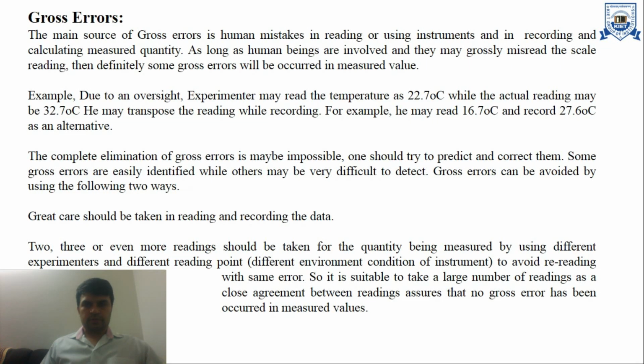Second, two, three or even more readings should be taken for the quantity being measured, using different experimenters and different reading points to avoid repeating the same error. It is suitable to take a large number of readings, as a close agreement between readings assures that no gross error has occurred in the measurement system or measured values.